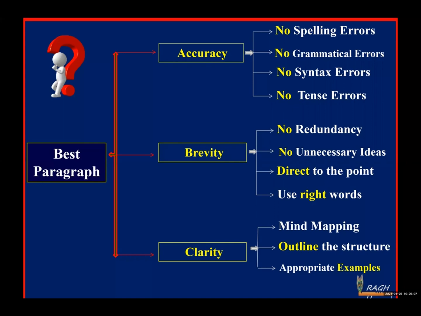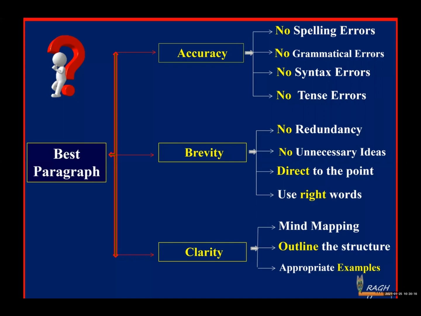What does it mean by mind map? See, you have selected one topic for writing a paragraph. So after the topic, what are you going to do? You will revise the information in your brain. Whatever information is already there in your brain, you will try to revise that. That process we call brainstorming.